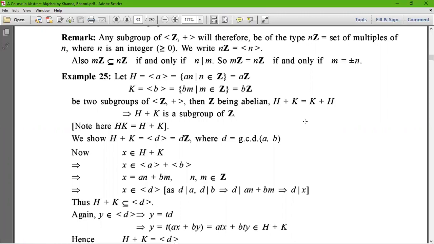Then we can write nZ equals generator n. That means nZ is a cyclic group with generator n.